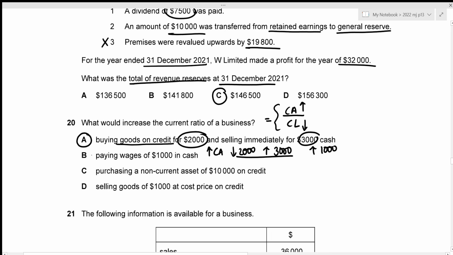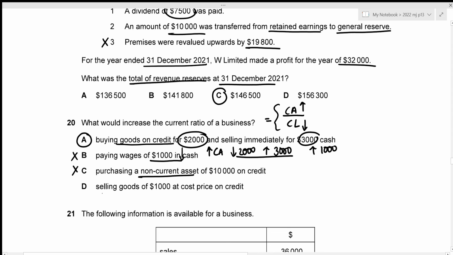But let's have a look at the remaining options as well. The second one is paying wages of 1,000 in cash. So this would reduce cash, which means that our current assets would also be reduced. That is not the condition we require. So option B is incorrect. The third one is purchasing a non-current asset of 10,000 on credit. So while we purchase non-current assets on credit, our cash does not get affected at all. So it remains constant, but we require it to increase, right? So it's not the condition that we require.